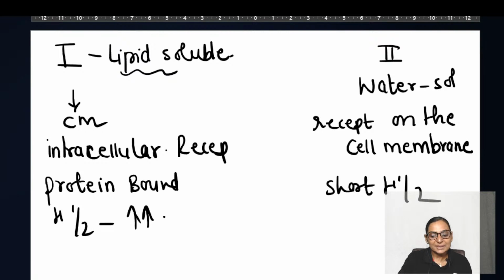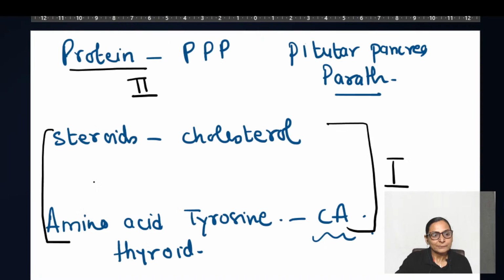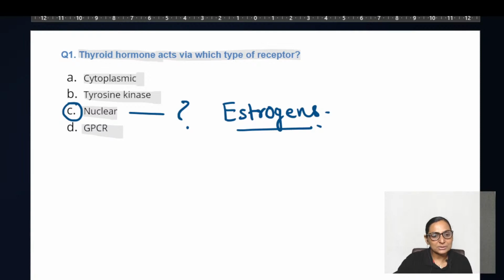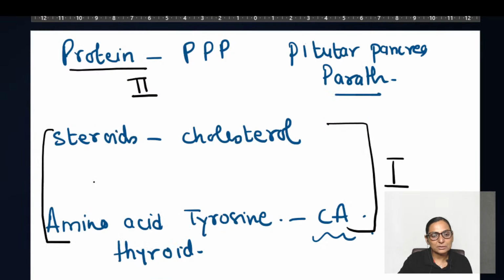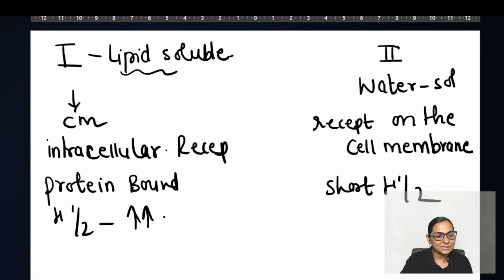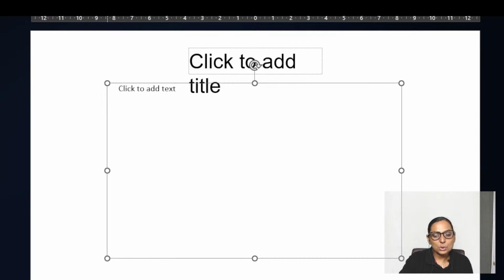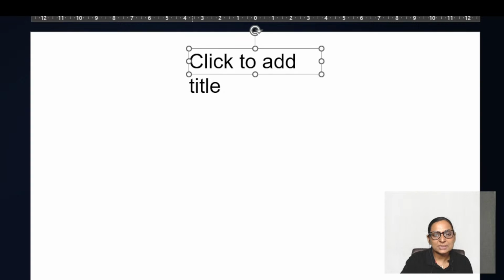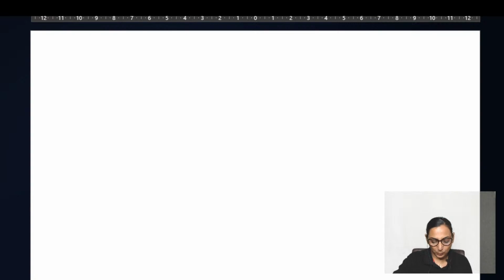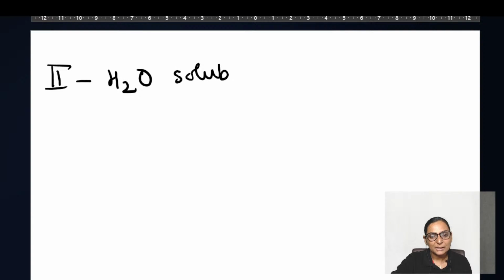And these type 2 hormones, that is the water soluble hormones which we have seen, they act through G protein. So the type 2 hormones which we have classified as water soluble, which have receptors on the cell membrane, act through second messengers.